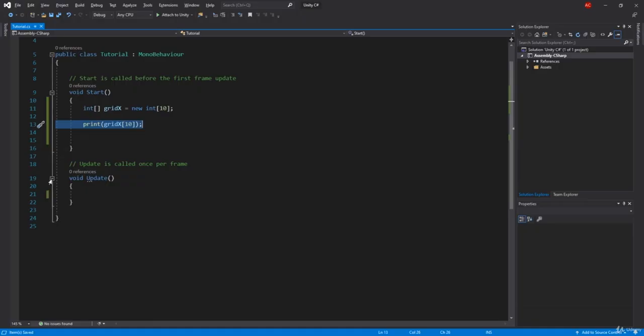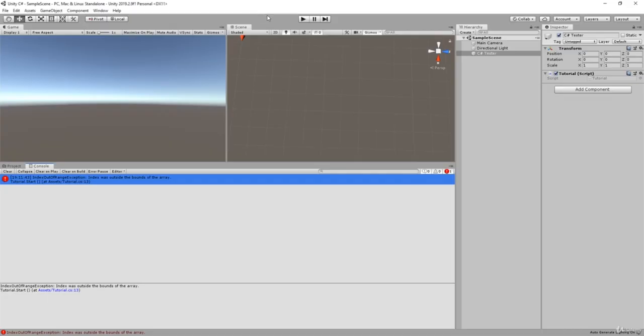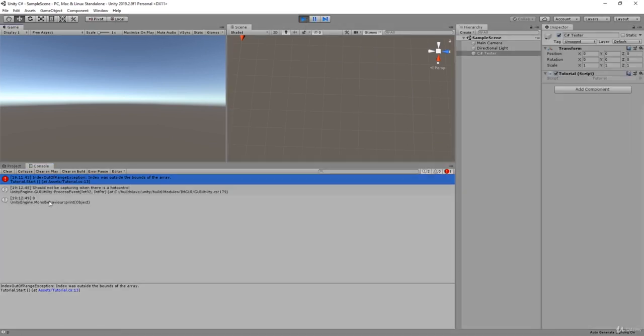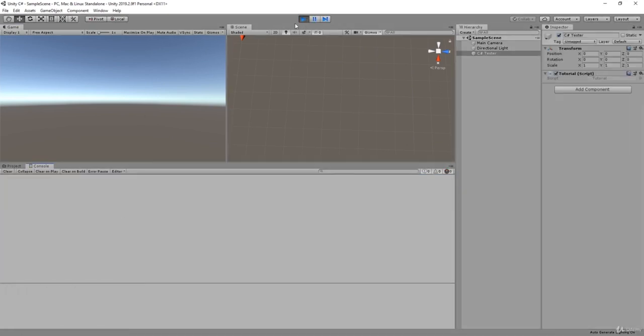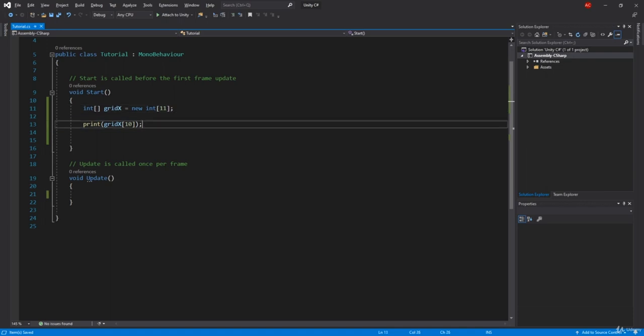So just double click on it, see what happens here, and here we can see exactly that we're trying to access the 10th, and we only have 10 integers, but we're trying to access the 11th one. If I add here one more, boom, this is fixed. And if I click play, we have no error. It's just going to give us a 0 because, as I said, the default value is 0.